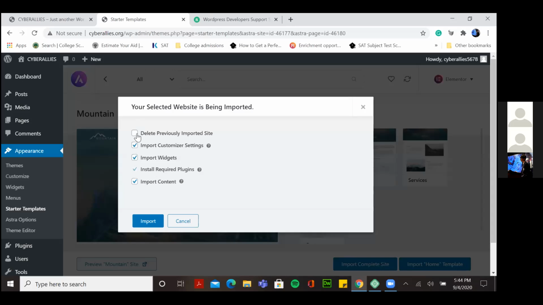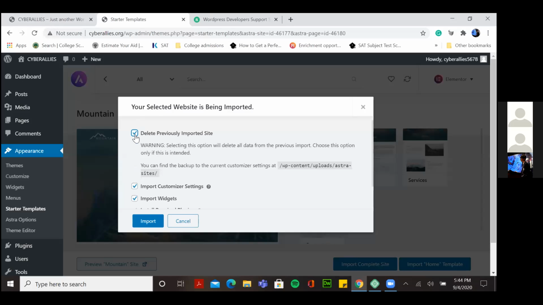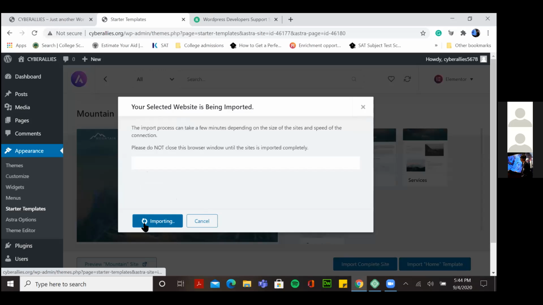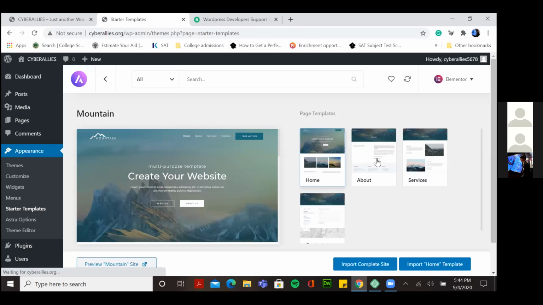अब delete, अगर suppose करो I have created another website which I have पहले से, लेकिन I don't want to use that, so I'll click here. It will delete all the websites or all the pages that I have had in the past. अच्छा, तो since I don't have much time अभी, तो I want to show you कि कैसे ये import होता है. I have created another website इसी पेज के बारे में. तो ये import करते वक्त it will take around 5 to 10 minutes depending on your internet connection. So I won't do that.